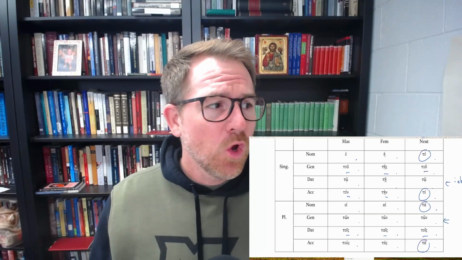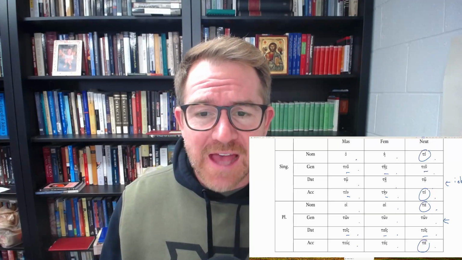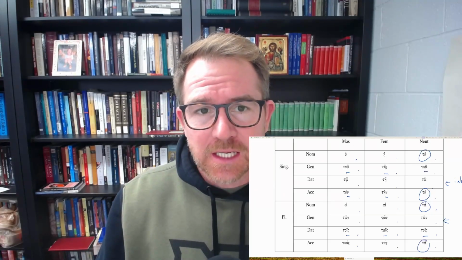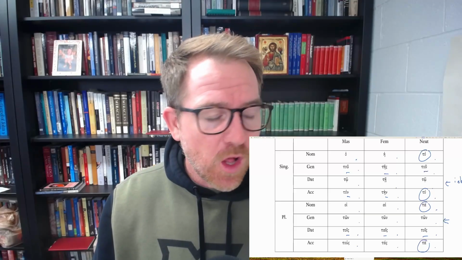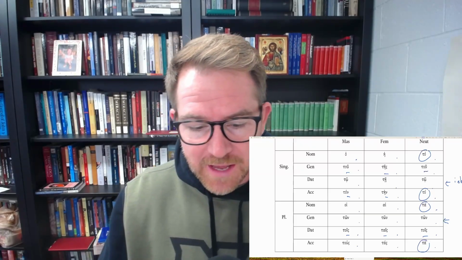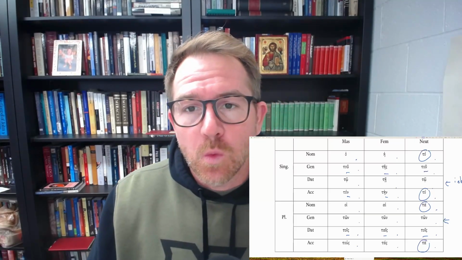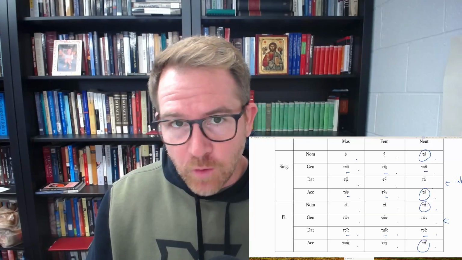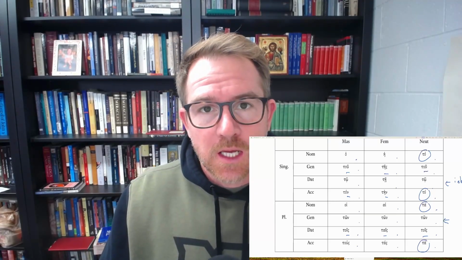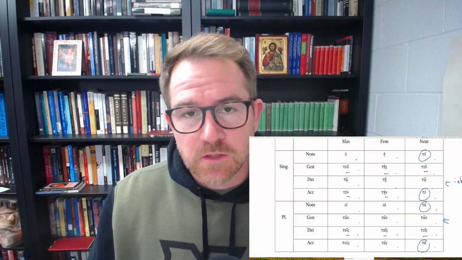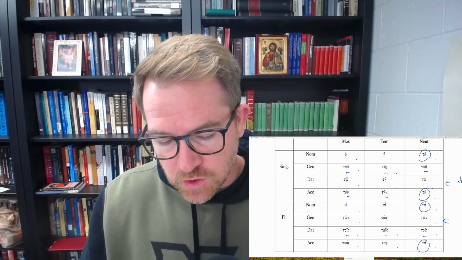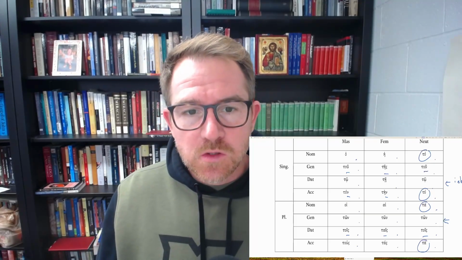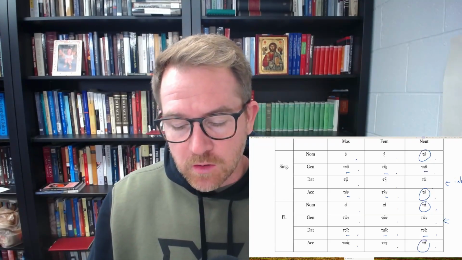It really is worth your time to invest in memorizing these definite articles. They'll pay off in the long term to have a clear sense of what these definite articles are. It will help in your reading of Greek when you're looking at nouns, at adjectives, and then much later when we get to participles. So that's an introduction to the forms of the definite article. We are now going to turn our attention to how the definite article works.